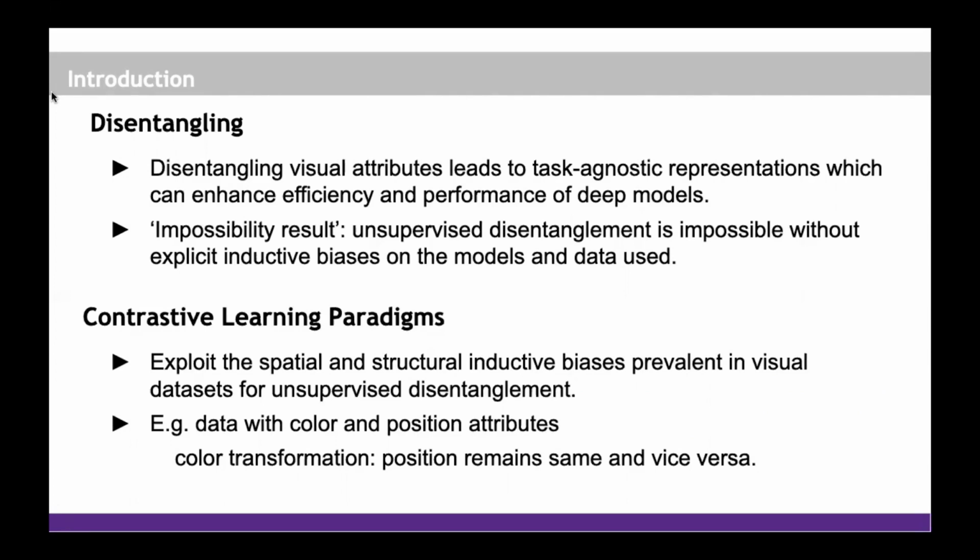Consider an example of data possessing two attributes, that is, color and position. To this image, we apply a color transformation. Only the underlying color attribute should change, but the position attribute should be preserved. Similarly, on applying a translation or a rotation to this image, the position attribute should vary, keeping the color attribute intact.